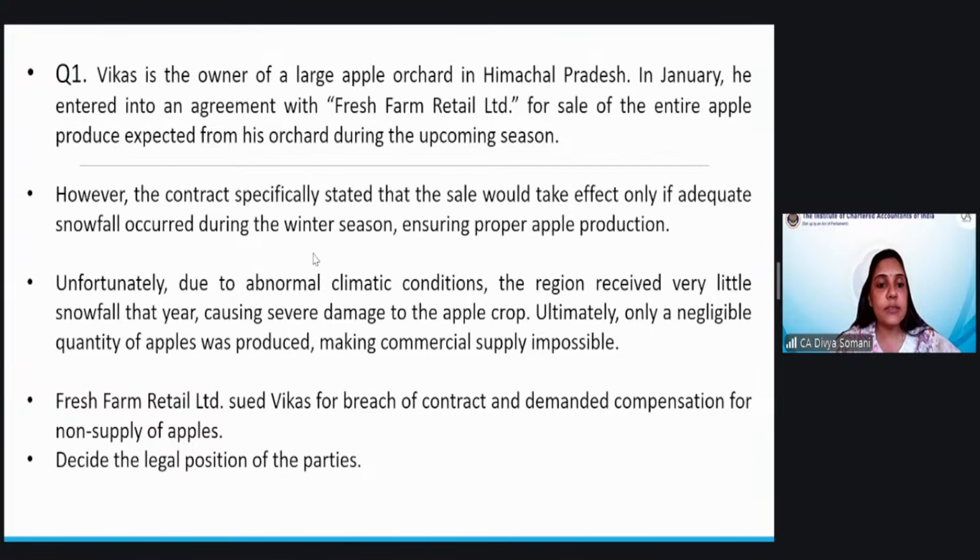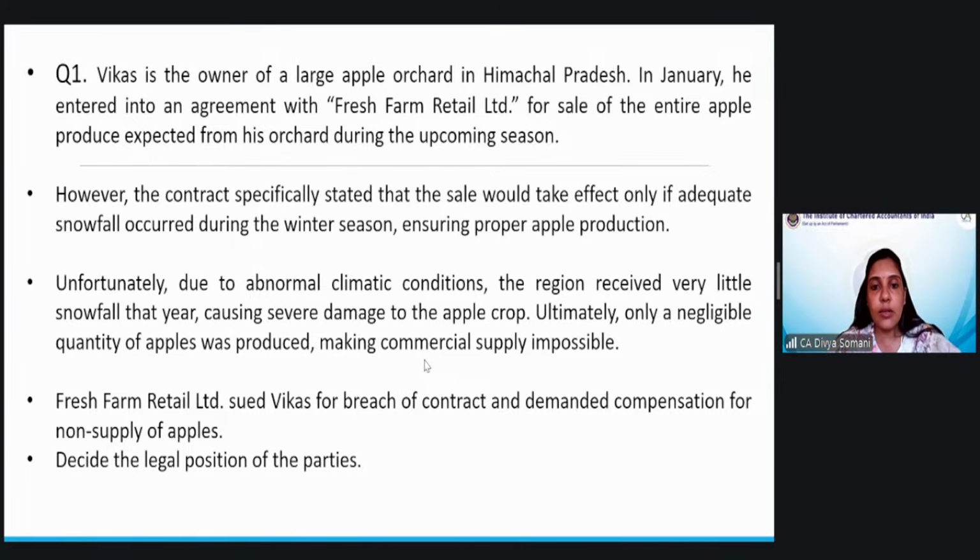Okay, what is the legal position of the parties? What kind of goods are we talking about? Soumyadeep, you can just write your query in the chat box. I'll unmute you at the end of the session if you still have any. So let us stick to this question.